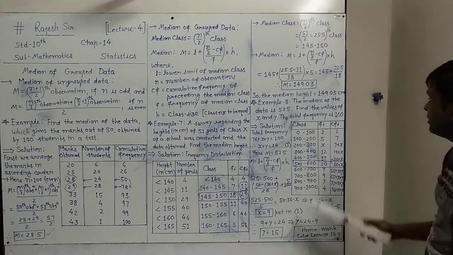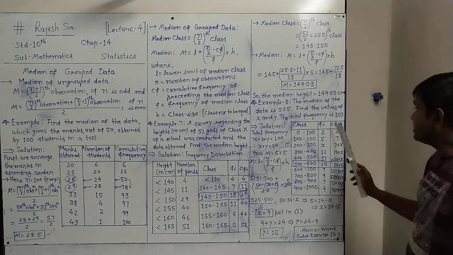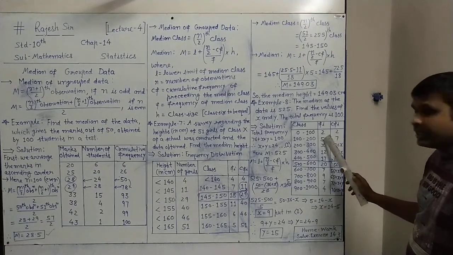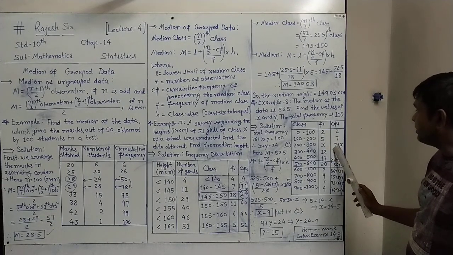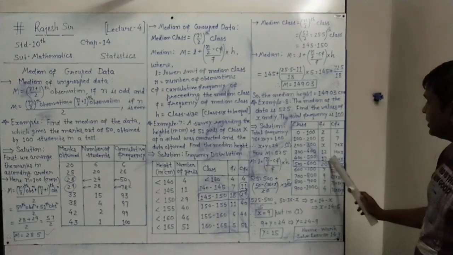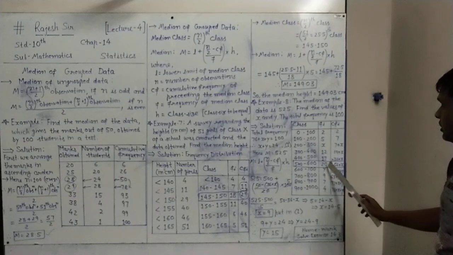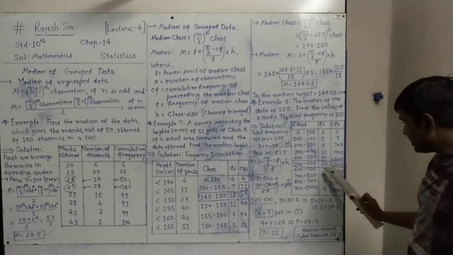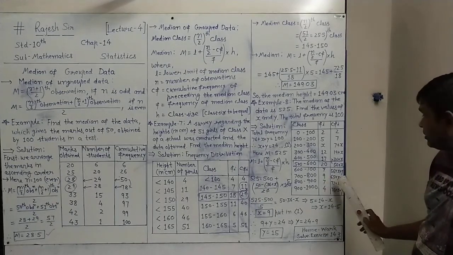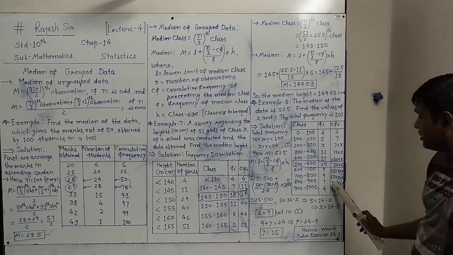So in finding the median, you know that the class is given, fi is given, so one more column, CFI, we have to make. And how to make CFI, that you know. First frequency value 2 as 2, and then next adding we get 2 plus 5 is 7, 7 plus x is 7 plus x, 7 plus x plus 12 is 19 plus x, 19 plus x and 17 is 36 plus x, 36 plus x and 20 added. This will be 56 plus x, 56 plus x plus y, and 9 added. So 65 plus x plus y, 7 is added to it, 72 plus x plus y, 4 is added, 76 plus x plus y.